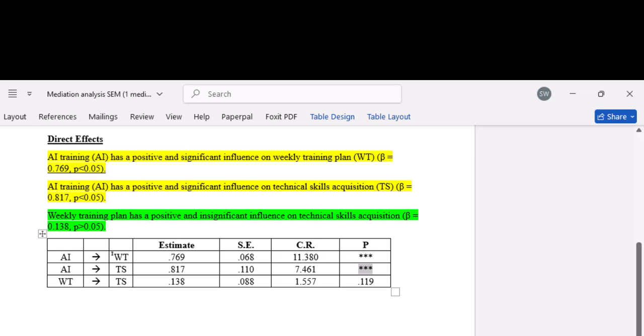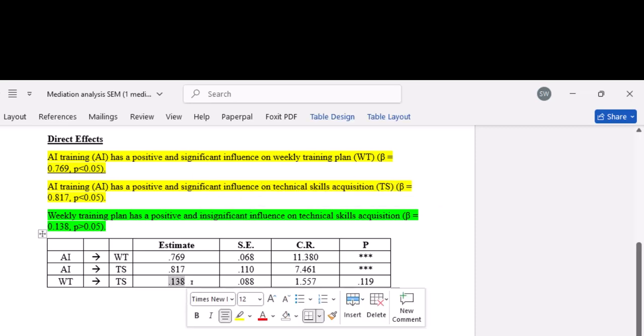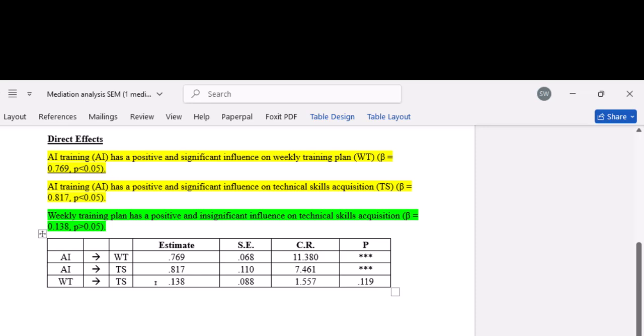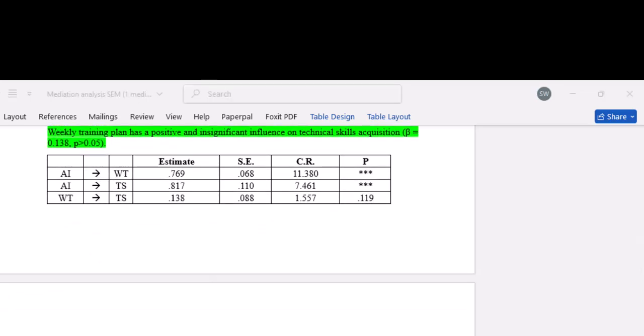Then the third one, weekly training WT, has a positive and insignificant influence. Yes, it is positive 0.138, but it is not significant. This p-value here is greater than 0.05. So we say weekly training has a positive and insignificant influence on technical skills acquisition. That is how we interpret these results.